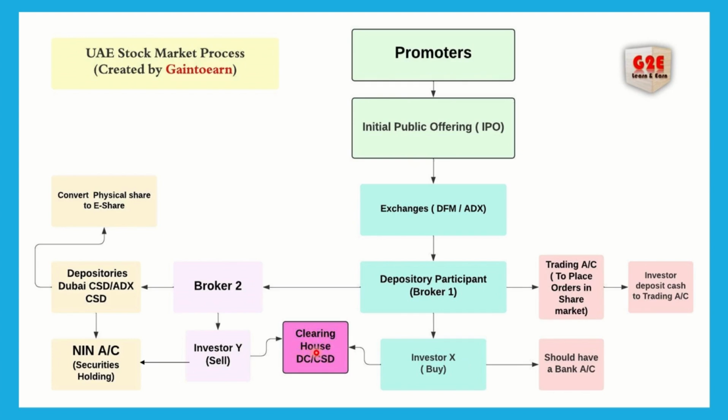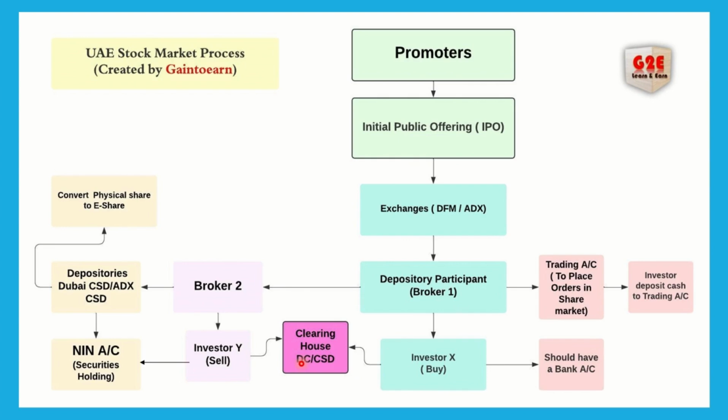Most people raise the query: I am placing a buy order, who is executing it? I am placing my name, but to whom I am getting the share from, I may not know, that is anonymous. So all of this is a hidden process done by clearing houses. Now you can understand how your order has been executed and who is the middleman for executing your orders. So this is the process.